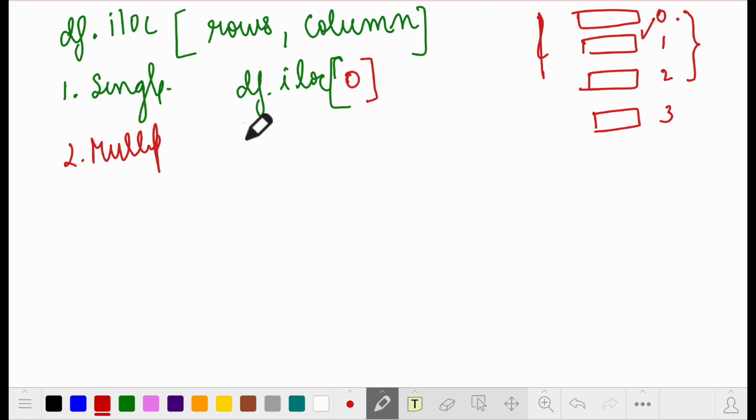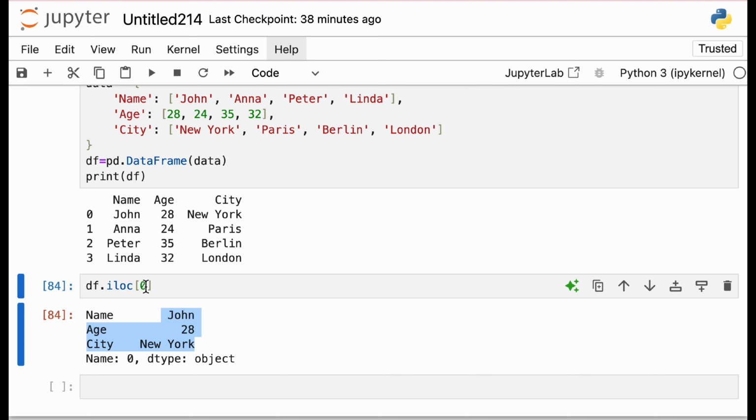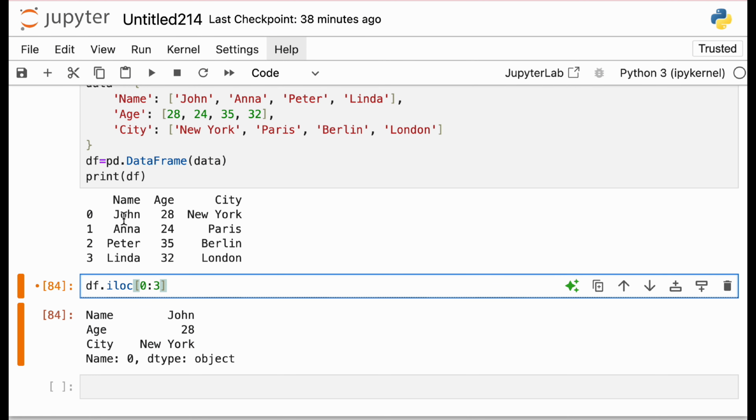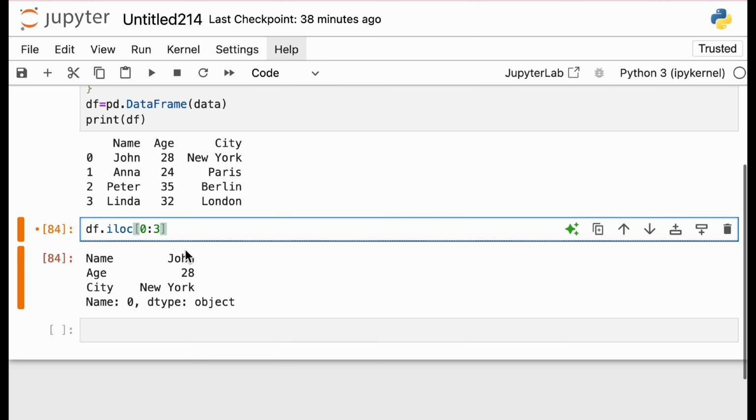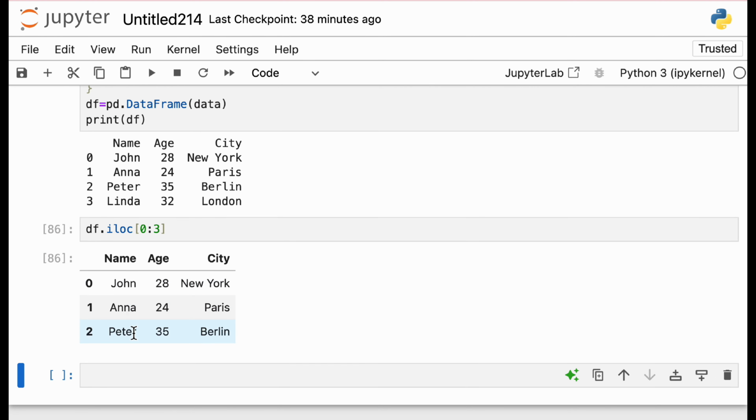I'm not printing specific columns yet, I'm printing all columns by default, because let's see how to print rows first. So df.iloc, now I have to print first row to third row. So how will I do it? 0 till 3, so it will call 0, 1, 2, correct. So it should give me John, Anna, Peter, information for these 3 people. Now let's run this code. Okay, so John, Anna, Peter.